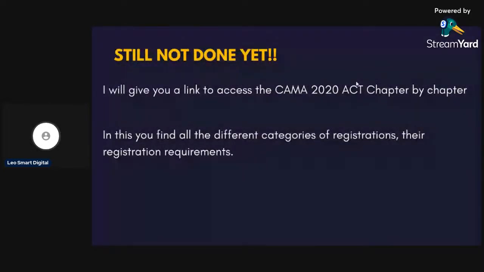Still not done yet. I will give you a link to access the CAMA 2020 chapter by chapter. In this, you find all the different categories of registrations and their registration requirements. So you become inundated with the demands of these registrations, the law establishing it, the law backing it. You won't just know the periphery of it, just process your registration and then you are done.